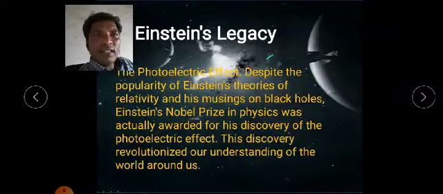Then what is Einstein's legacy about the photoelectric effect? Despite the popularity of Einstein's theories of relativity and his musings on black holes, Einstein's Nobel Prize in Physics was actually awarded for his discovery of the photoelectric effect. This discovery revolutionized our understanding of the world around us.